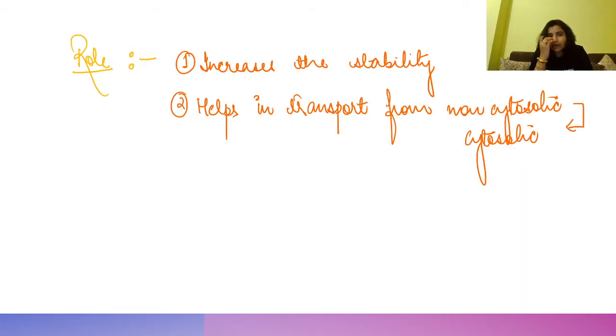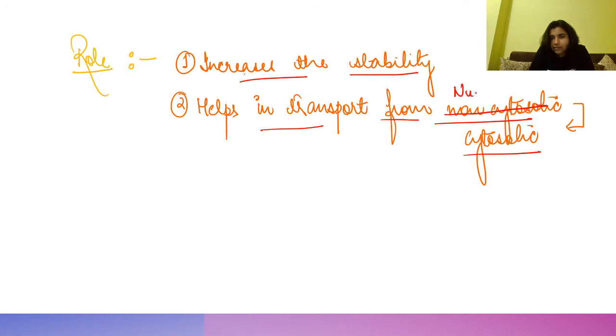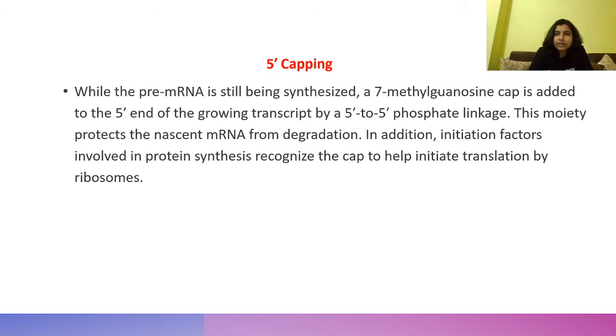So what is the role of processing of mRNA? Obviously we have discussed it. It increases the stability. It helps in transport from the nucleus to the cytosolic part, because the site of this is the nucleus, so it helps in transport from nucleus to cytosolic part.